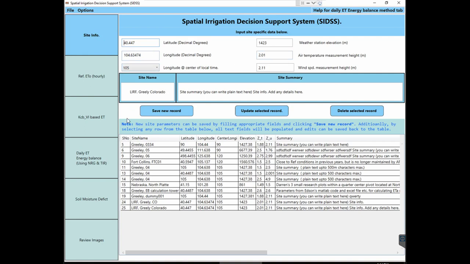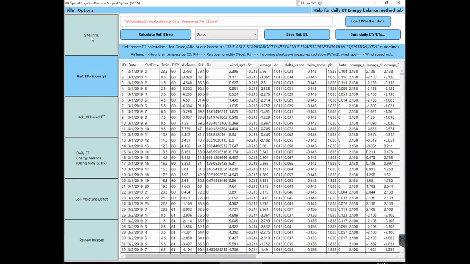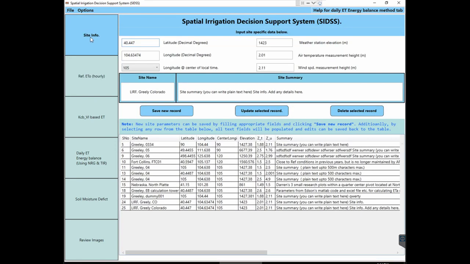Wherever you are working, it will be pulling it from here. For example for RefET calculation, it will still be pulling the information from the site info.